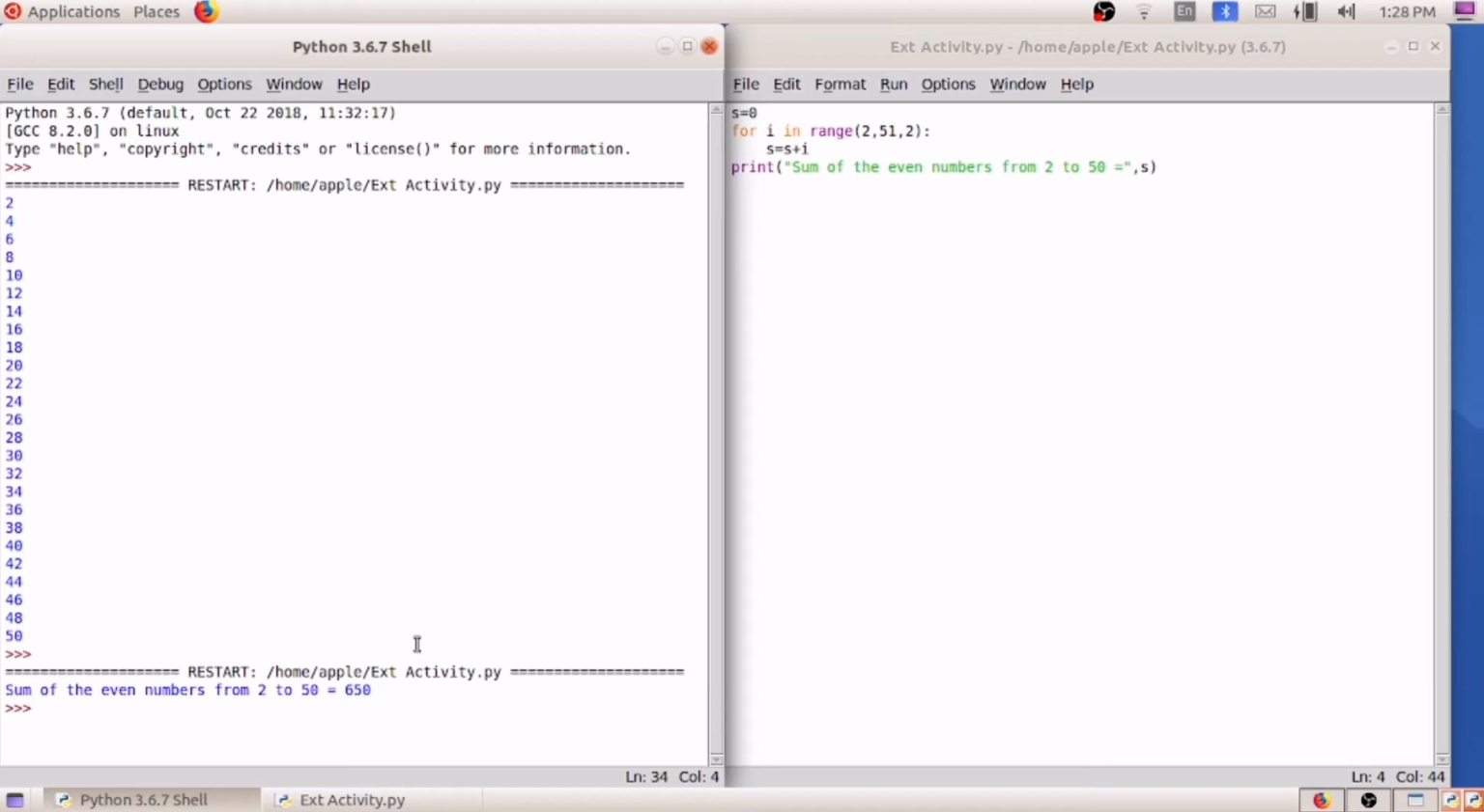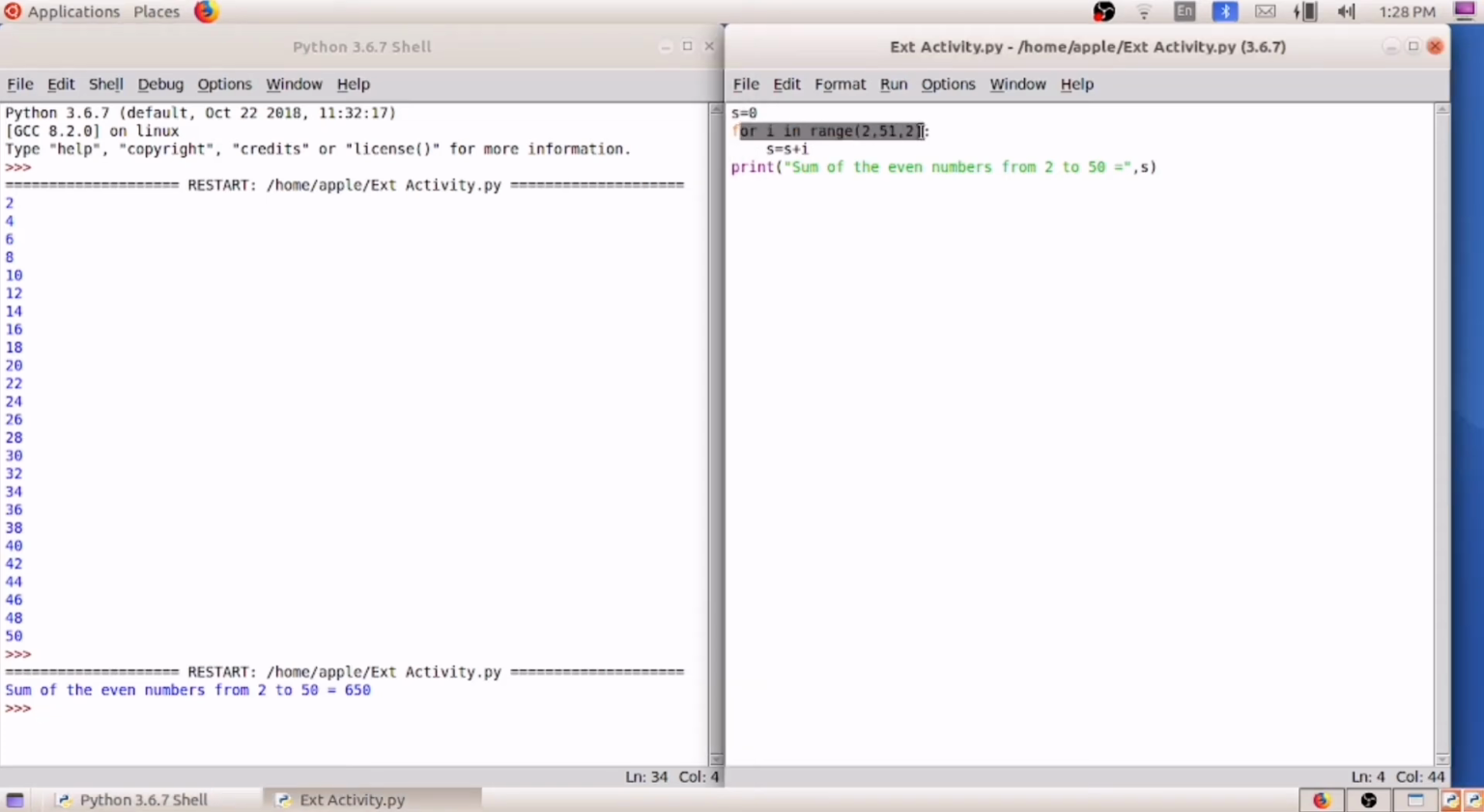Next what we have to do, the question is to find the sum. So there is no need of printing this, I did this just to make you understand, after printing only I did the program. I hope you understood. Next what we have to do is find the sum of even numbers. So we got the even numbers. When we write this comment, you will be getting the even numbers printed till 51.